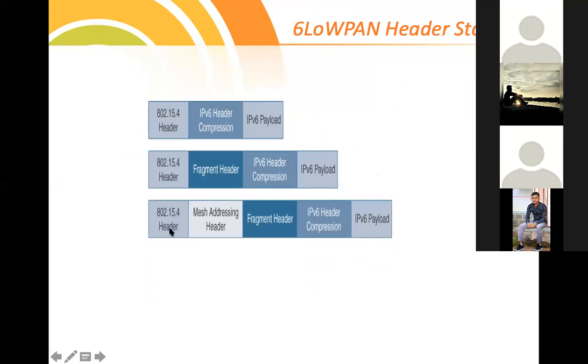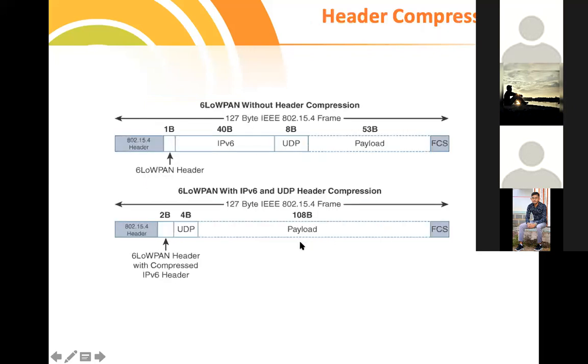You can see here the 802.15.4 header, then mesh addressing, fragment header, IPv6 header compression, and IPv6 payload. We have seen how the compression works in this particular diagram. The compression is applied only on IPv6 and UDP, so only this network information is compressed.